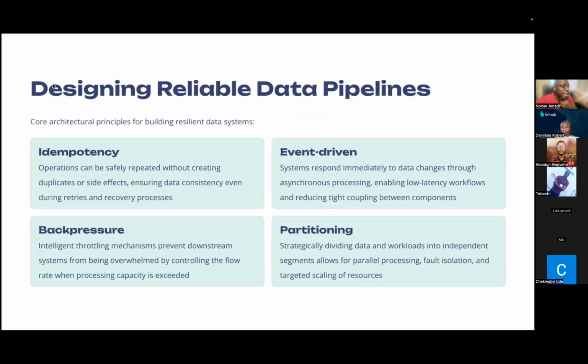I have 4 over here that I would like to go over. The first principle we want to implement is something called idempotency. What is idempotency? Well, simply put, we want to ensure that we have something called safe retries. A pipeline should be able to process the same data multiple times without causing duplicate records or inconsistencies.